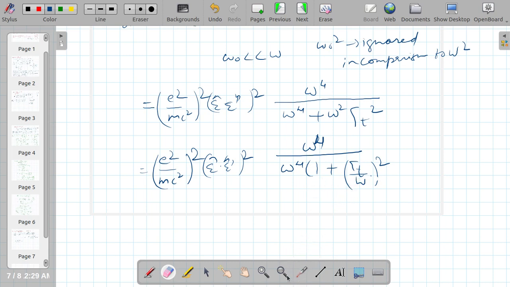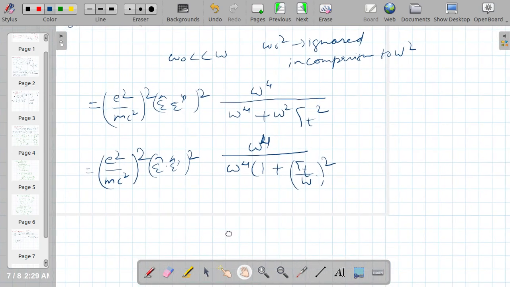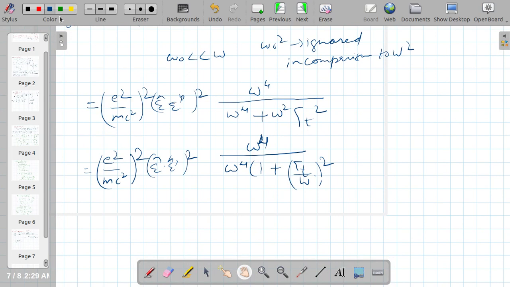Now let me remind a few things, as I defined in the earlier lecture. Gamma t is equal to gamma plus omega square over omega naught square gamma, and I will take it as gamma times 1 plus omega square over omega naught square.